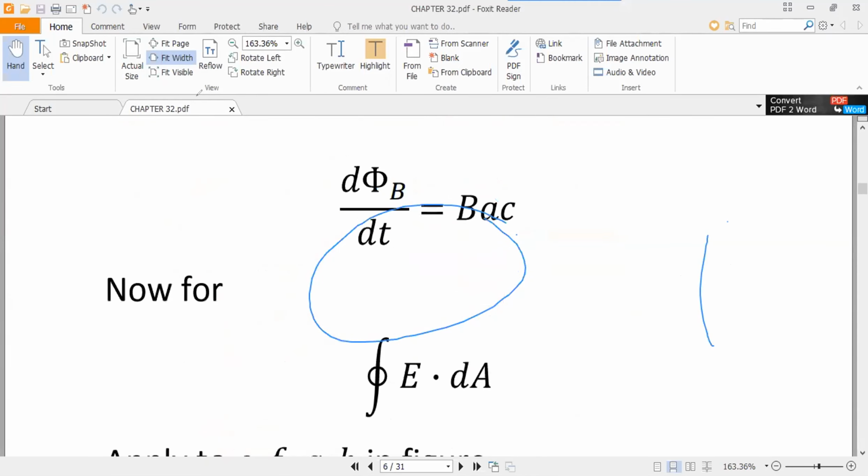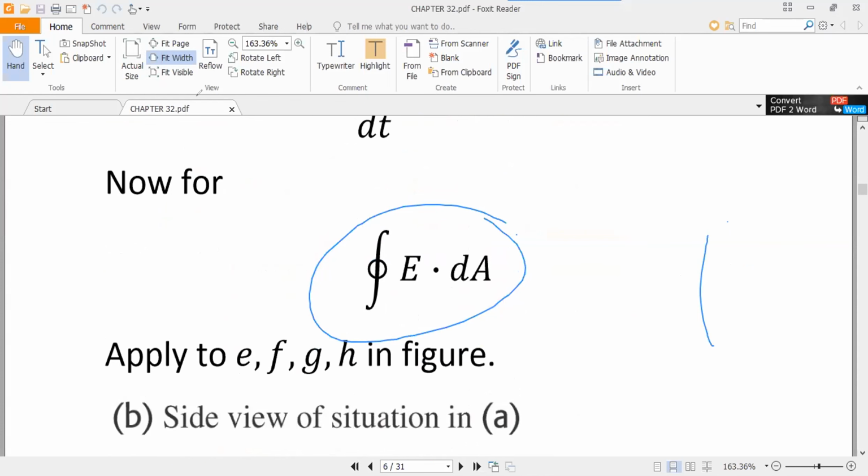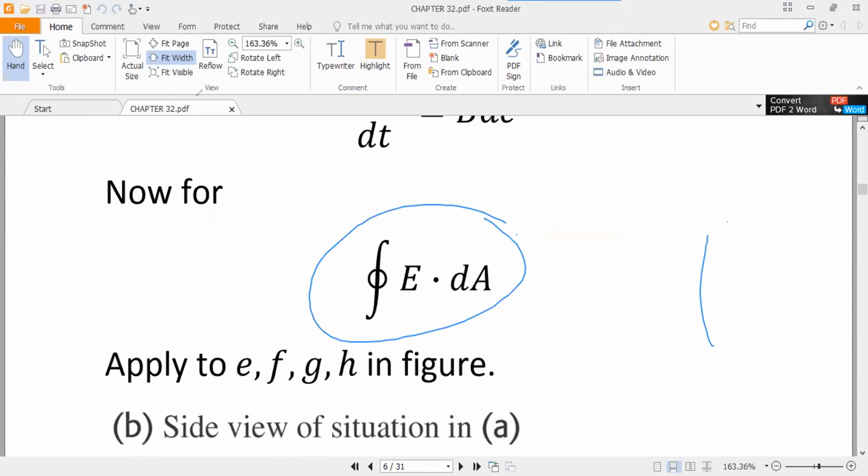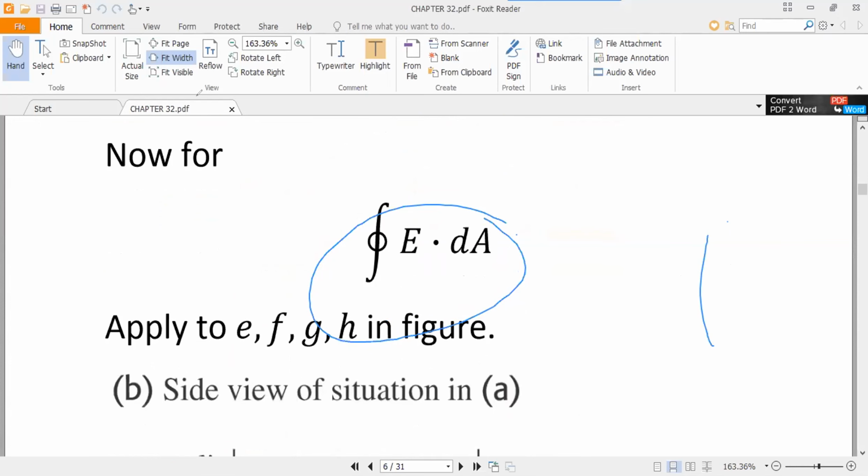It is written wrong, so this is E dot dl. So now we will calculate the E dot dl integral. How will we calculate E dot dl?